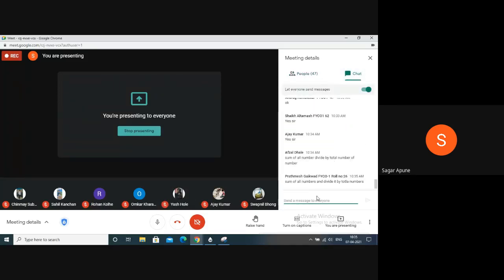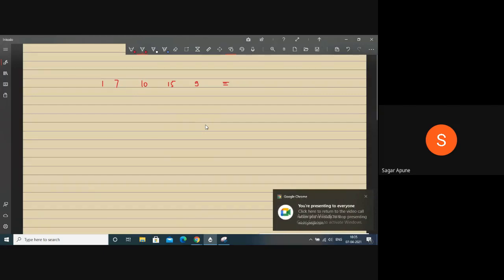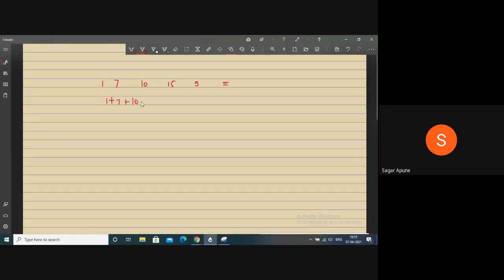Okay, sum of all numbers and divide it by the total numbers. Good. Means we can calculate the sum: 1 plus 7 plus 10 plus 15 plus 9. And divide by how many numbers there are: 1, 2, 3, 4, 5. So 5.